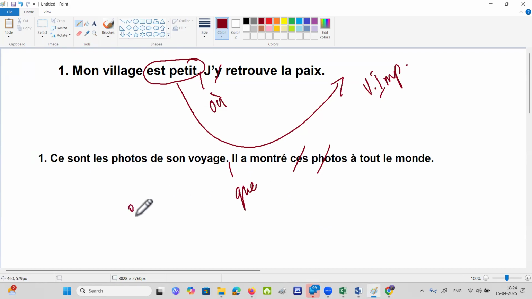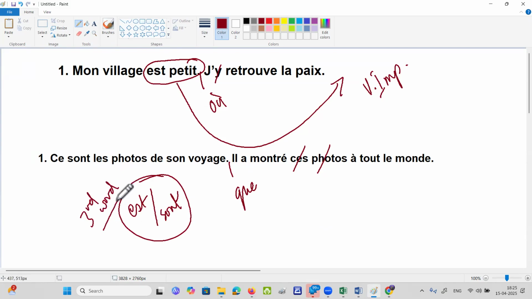No. We want est or sont and they have to be the third word. Third word onwards. So will it be like so? No, like sont les photos. What? No. This is not the third word. No.